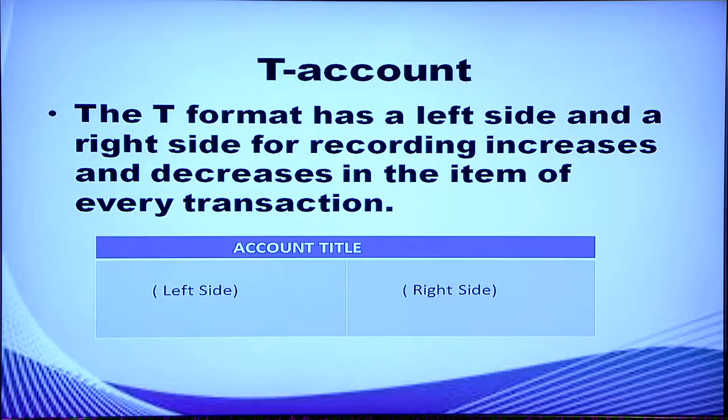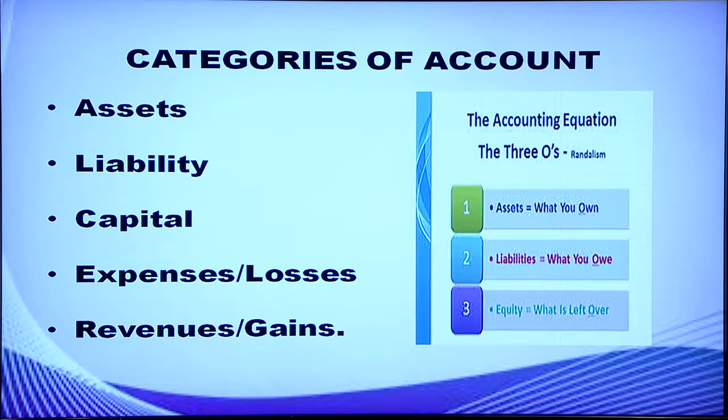All accounts are in the T form. The T format has a left side and a right side for recording increases and decreases in the item of every transaction. Here T form will have an account title as well as there will be a date column, particulars column, journal folio column and amount column on the left side and on the right side. Modern classification of accounts include asset, liabilities, capital, expenses and revenues.